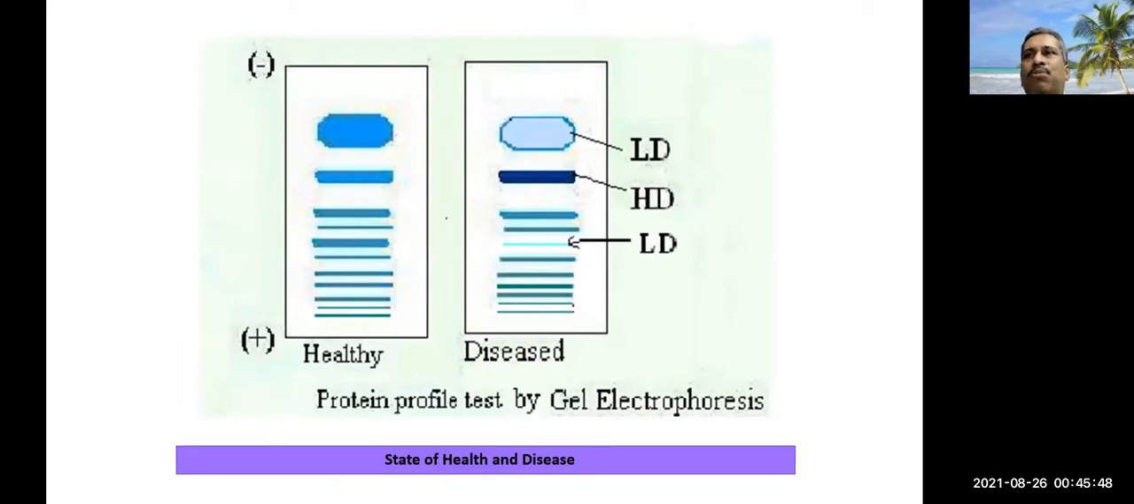There is no exception in every chronic disease, that in a healthy individual, if you take gel electrophoresis, in diseased individuals some protein bands will be of low density and some will be of higher density, due to the reason we have discussed.